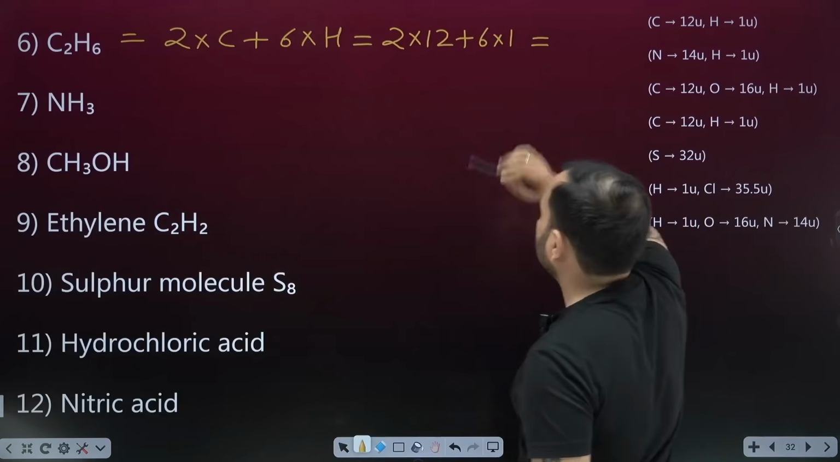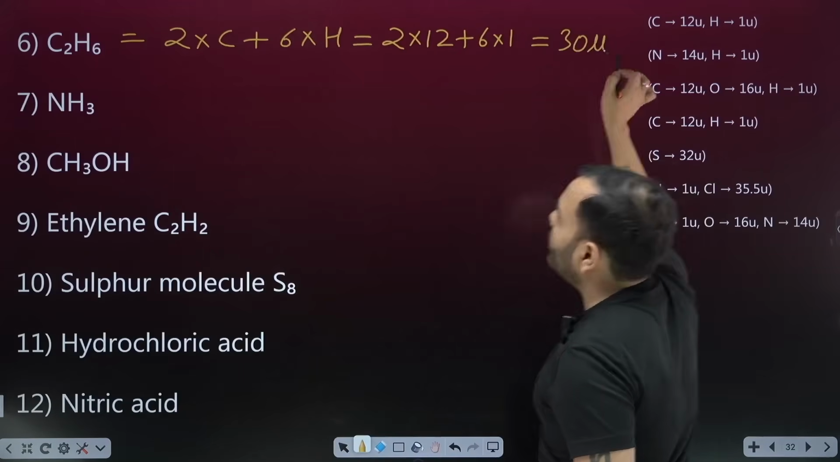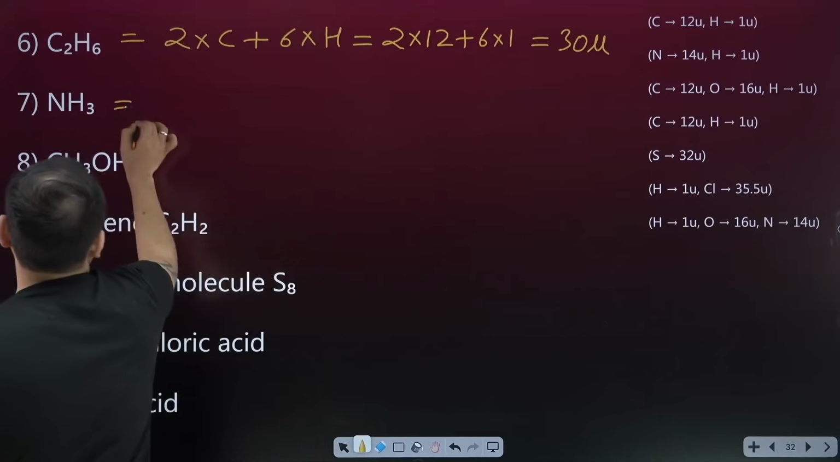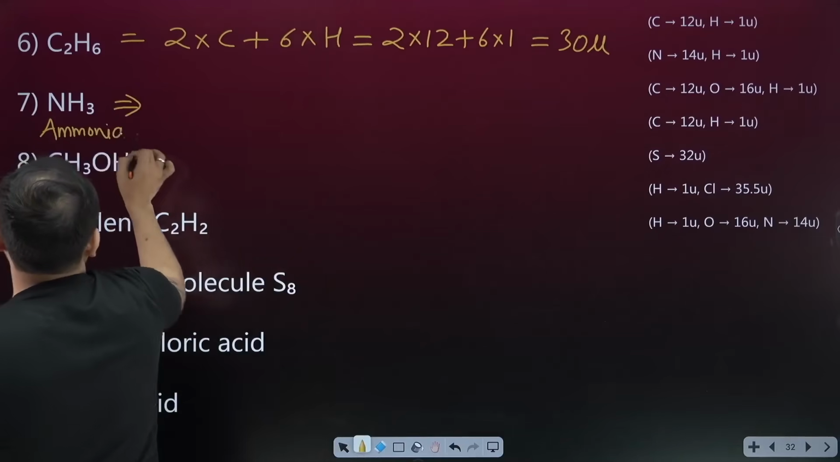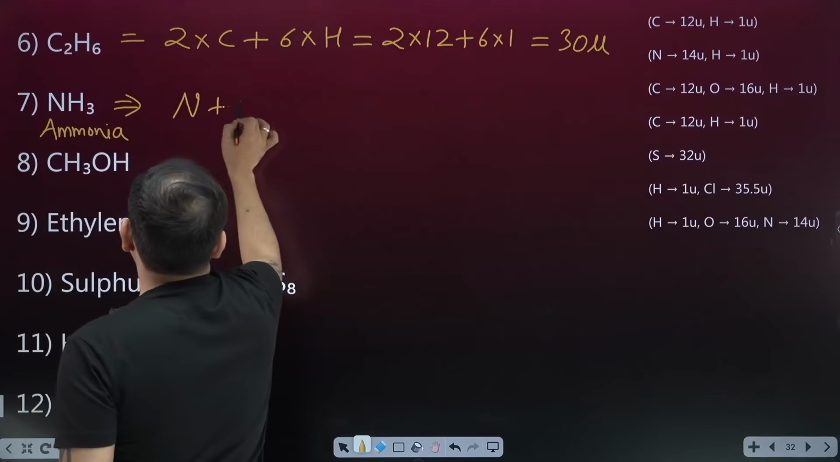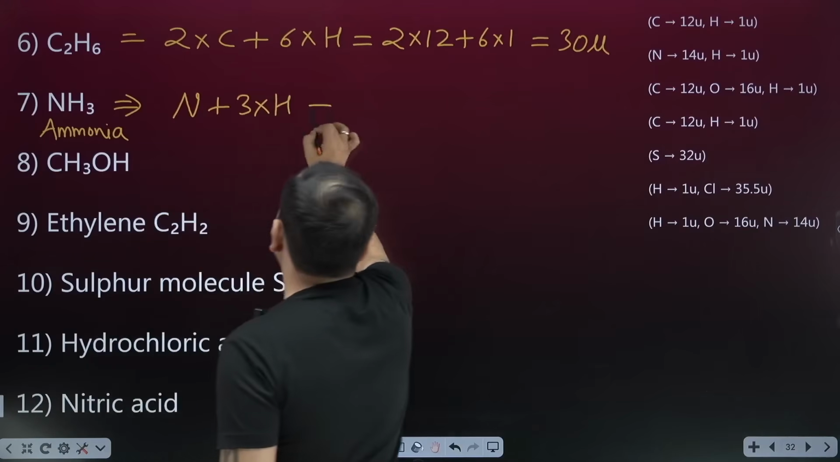So 2 into 12 is 24 and 6, how much is it? 30 u. Ammonia, NH3. In the exam, it can also be given by the name ammonia, right? So what is ammonia? 1 nitrogen and 3 times hydrogen.